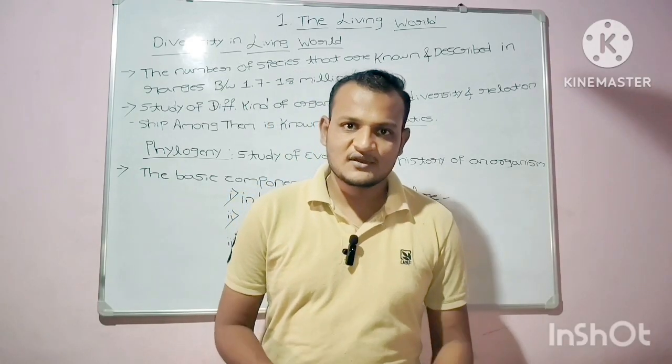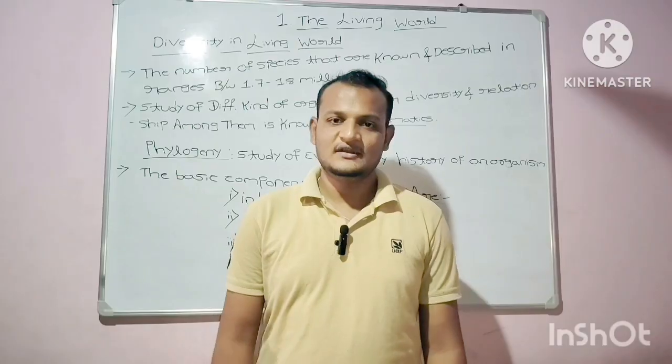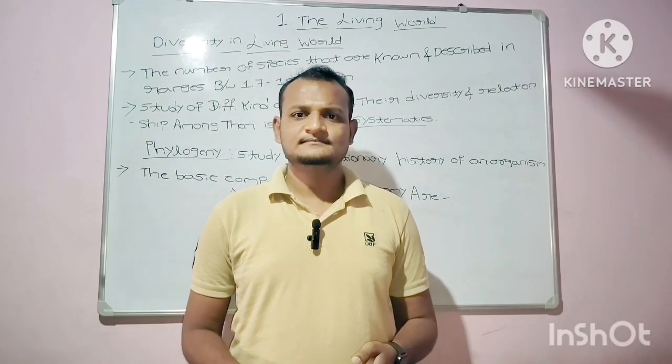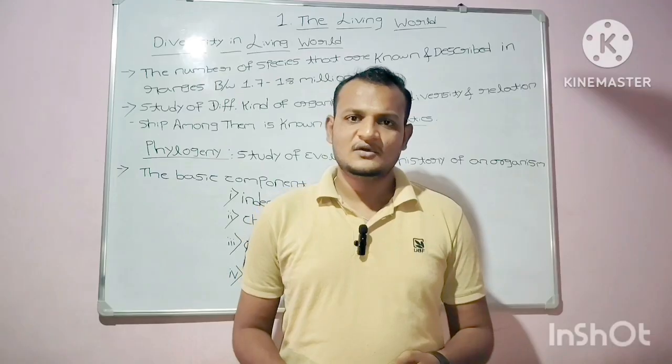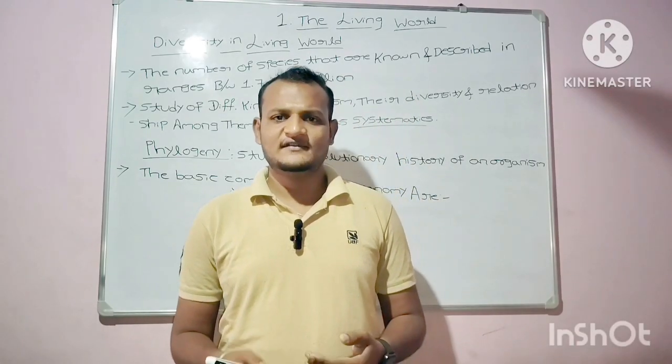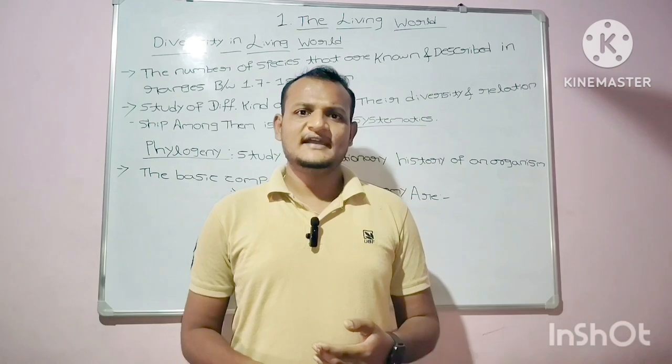So, starting with the concept of diversity in living world. What do you mean by diversity? As you may have heard the word diversity.